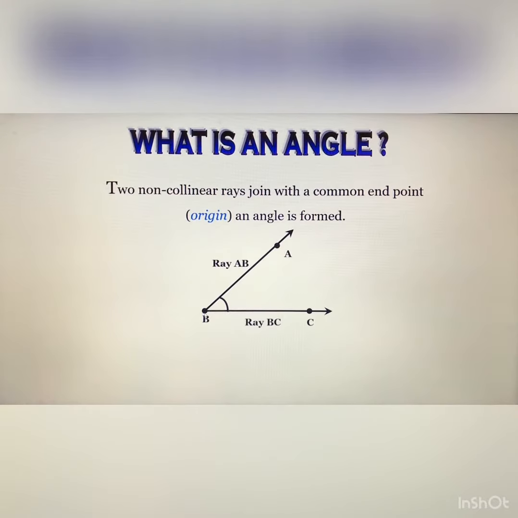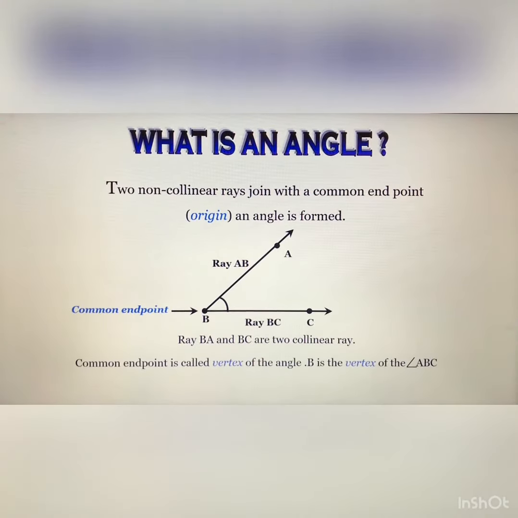So ray AB and ray BC form an angle with the origin point, that is the common end point. Therefore, rays BA and BC are two non-collinear rays, and the common end point is called the vertex of the angle, and B is the vertex of angle ABC. Okay, so I think the concept of angle is clear. Moving on to the next.